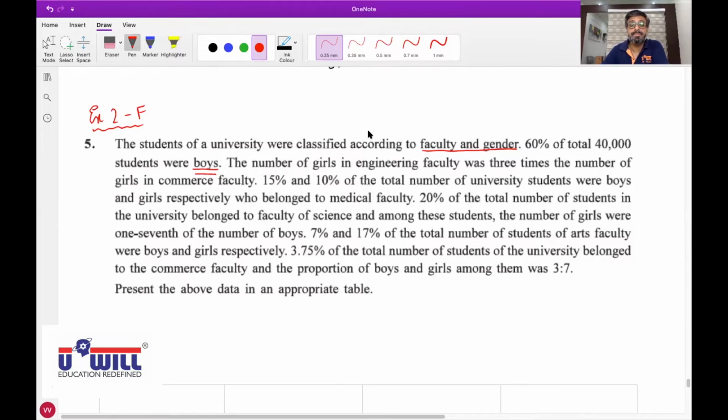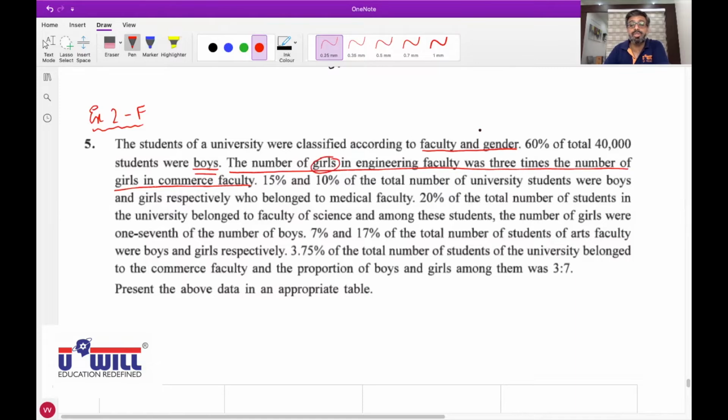Of girls in engineering faculty was 3 times the number of girls in commerce faculty. Underline this entire sentence, everyone. The number of girls in engineering faculty was 3 times the number of girls in commerce faculty. Girls is the second gender.